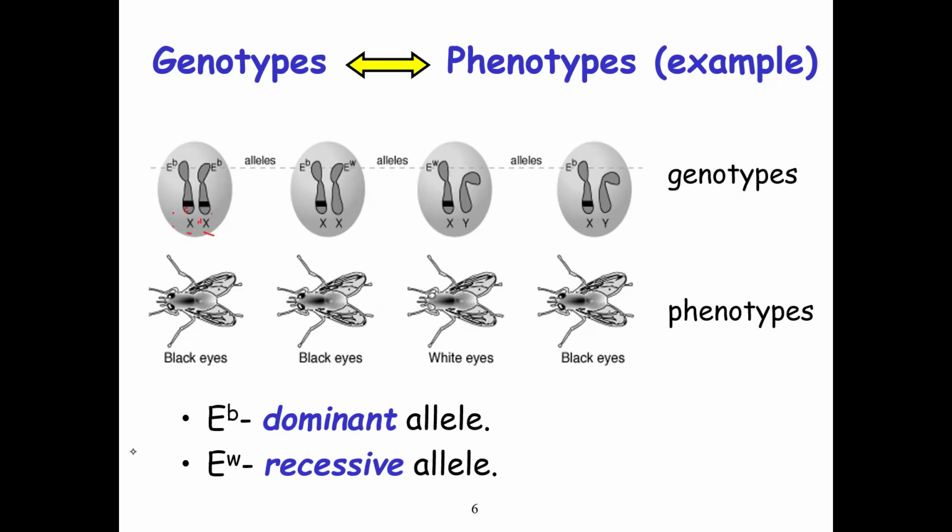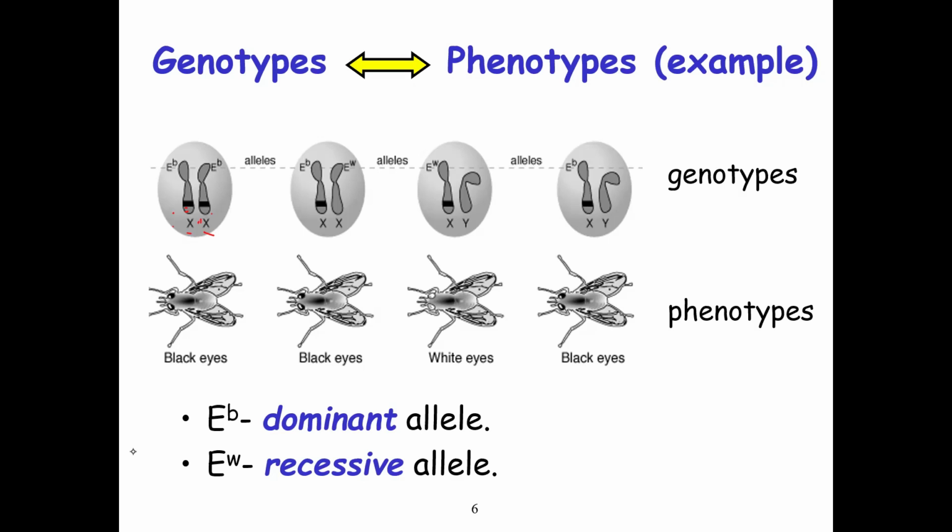And then you have also E subscript W on the X chromosome, and you have Y. And of course, there is no character on the Y, and that is why it is white in color. And then you have E subscript B on X, and Y also nothing, so you also have black eyes.